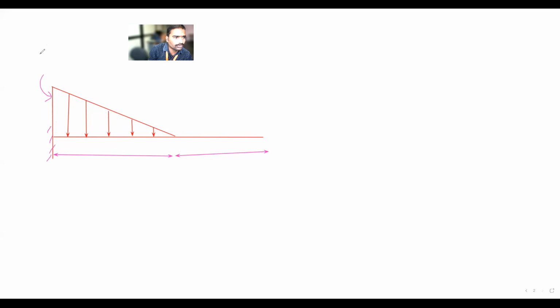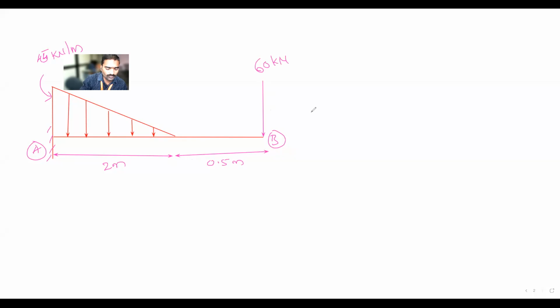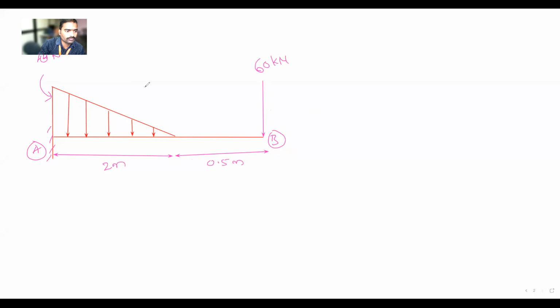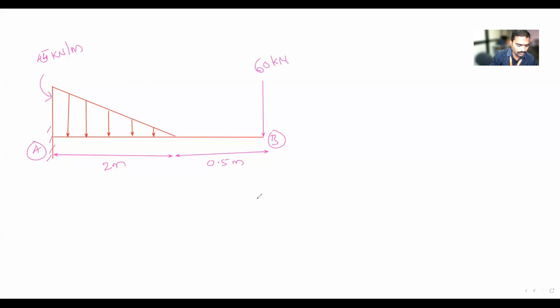It is 45 kilonewton per meter. This is its point A, this is its point B. This is 2 meter, this is 0.5 meter. There is a load acting at this point, that is 68 kilonewton meter. I will give one more problem.